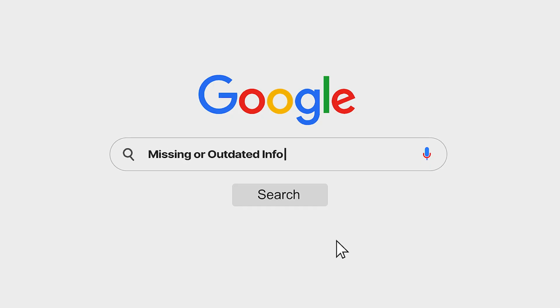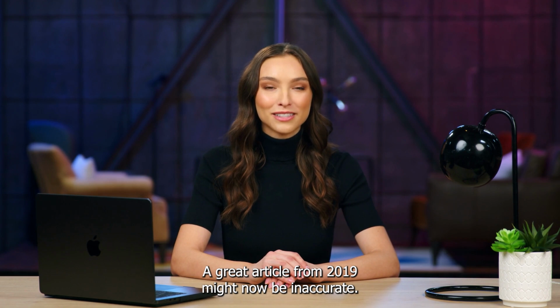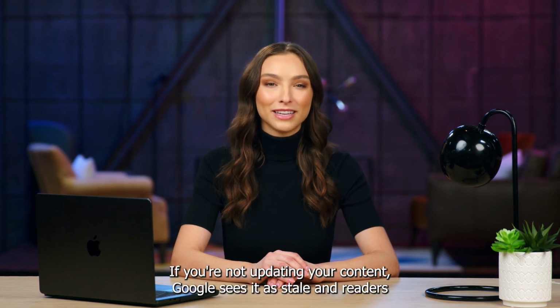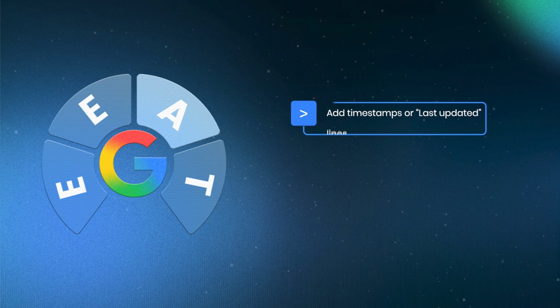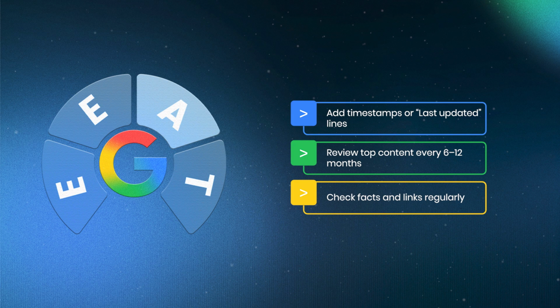Missing or outdated info. A great article from 2019 might now be inaccurate. If you're not updating your content, Google sees it as stale and readers may lose trust. Tips: add timestamps or last updated lines. Review top content every 6-12 months. Check facts and links regularly.